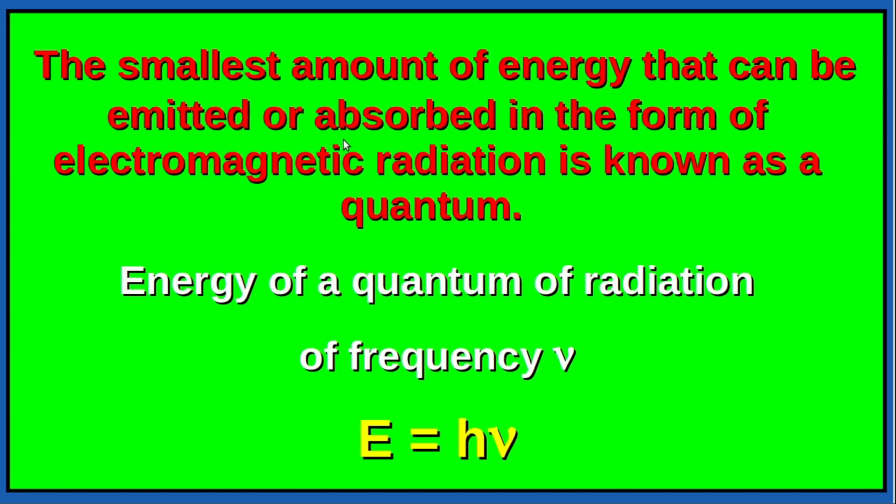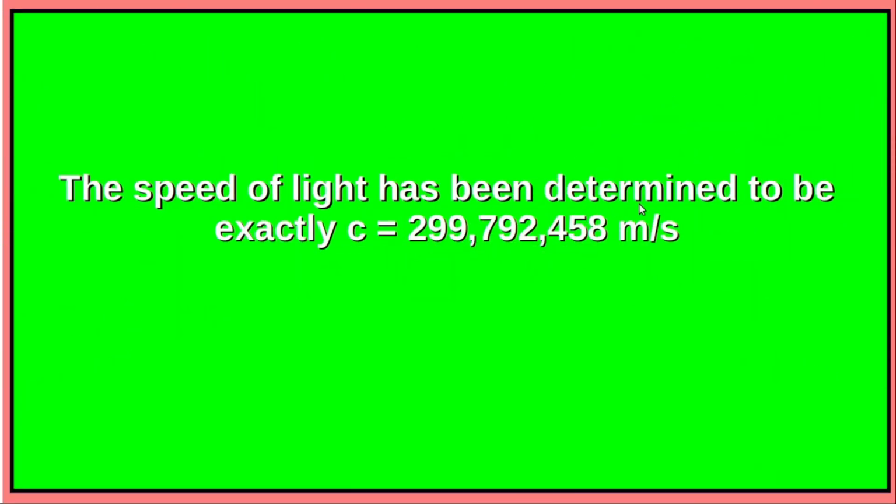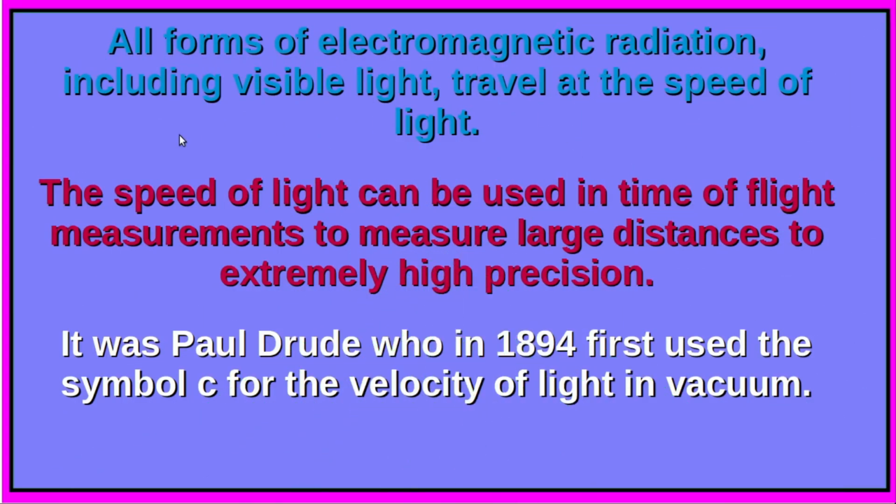The smallest amount of energy that can be emitted or absorbed in the form of electromagnetic radiation is what is known as a quantum. And we have already seen that the quantum energy is given by E is equal to h nu. Now, another important fundamental constant of physics is the velocity of light c. It is the velocity with which light travels in vacuum, and it is a universal constant. The speed of light has been determined to be exactly c is equal to 299,792,458 meters per second. All forms of electromagnetic radiation, including visible light, travel at the speed of light.